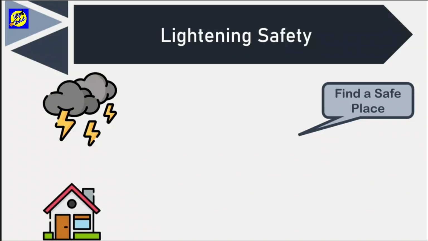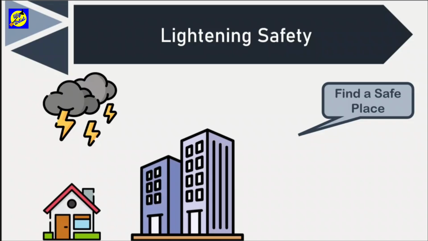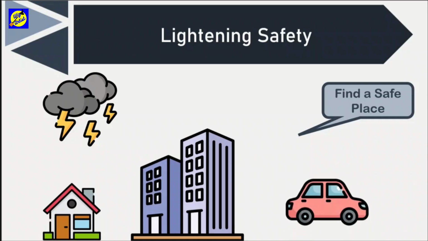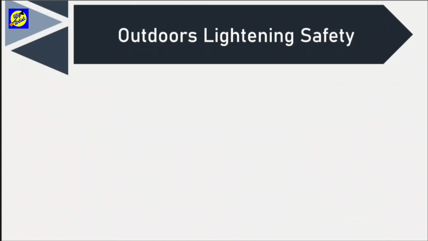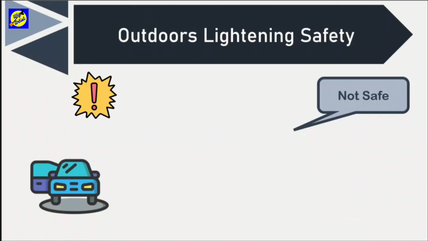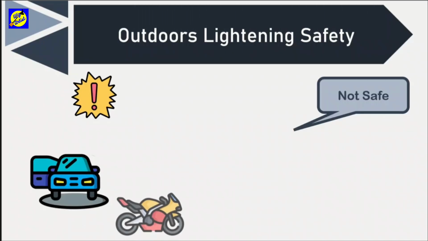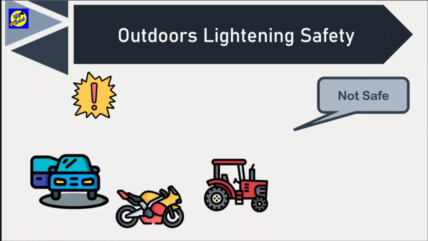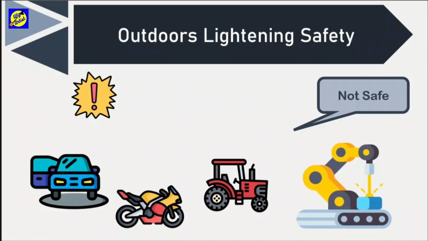If you're in a house or a building, be assured it is safe. If you're traveling by a car or by bus, you are safe if the windows and doors of the vehicle are shut. So, that is the condition. The windows and doors should be closed for safety. Outdoors, open vehicles like an open car, motorbikes, or tractors are not safe. Being near construction machinery is also not safe.